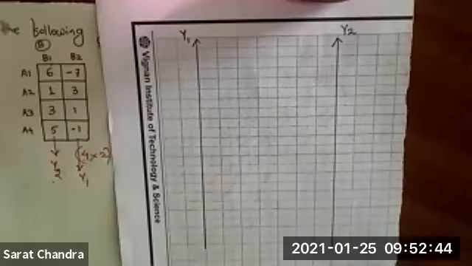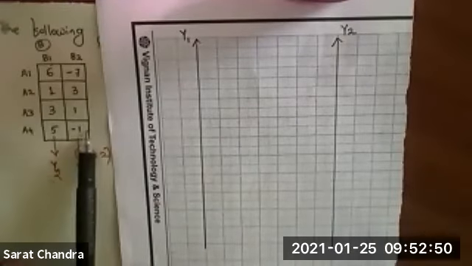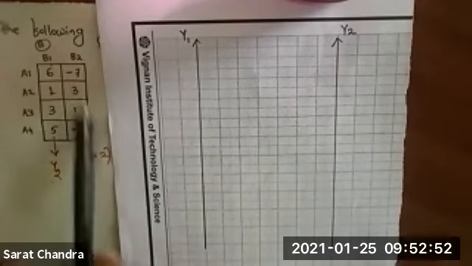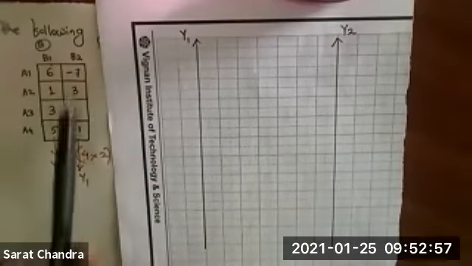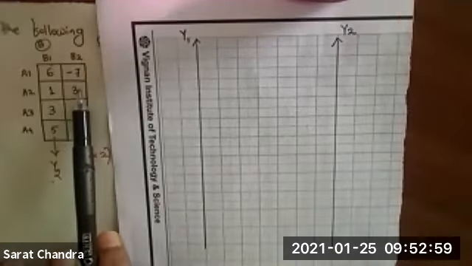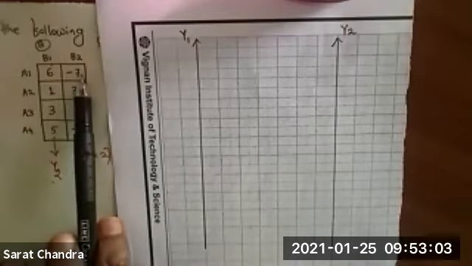So 2 graphs we have plotted. Now we have to mark these points. How to mark the points? In y1, what is the highest point? Highest point is 3. What is the lowest point? Lowest point is -7.